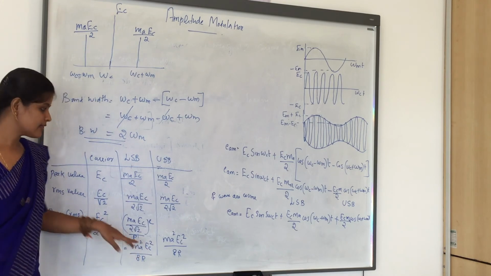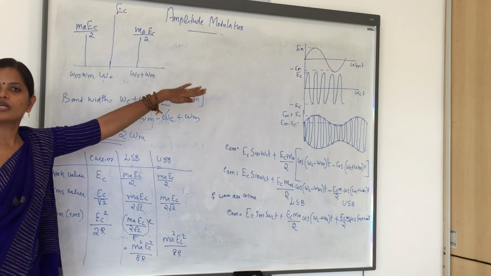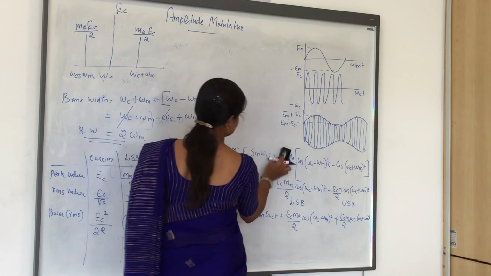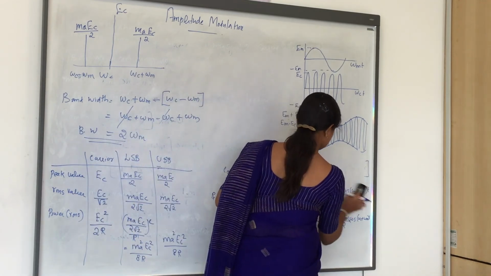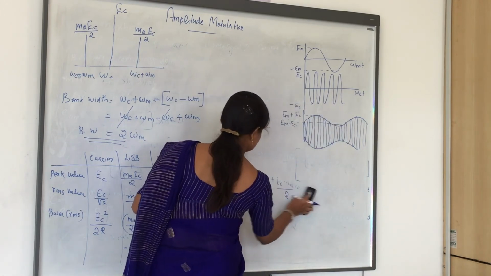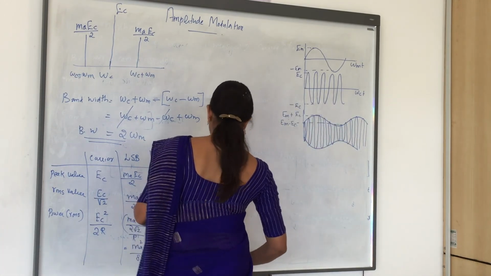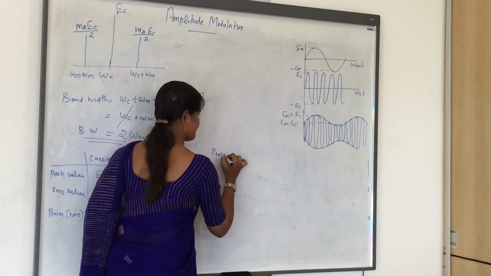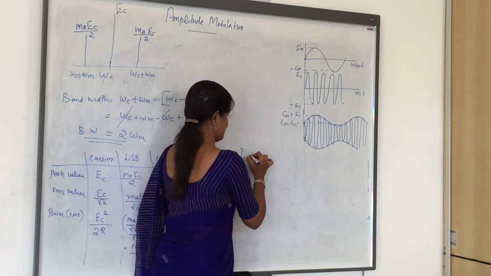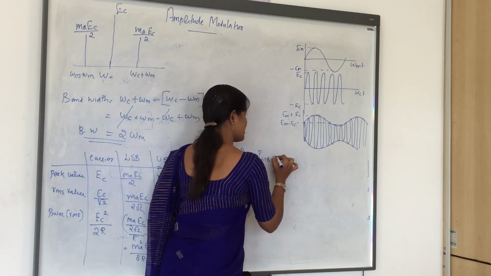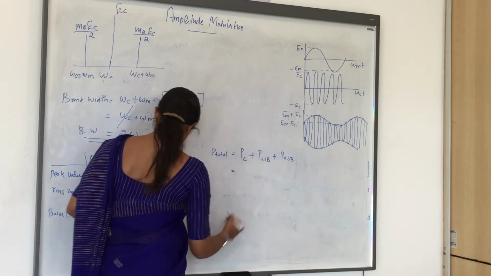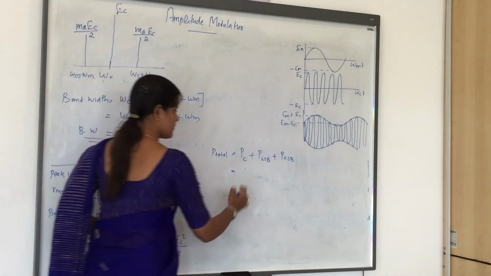Now we are going to find the total power of the amplitude modulated wave. P total can be found by adding the power of the carrier wave, the power of LSB and the power of the upper sideband. What is the power of the carrier? It is EC square by 2R.